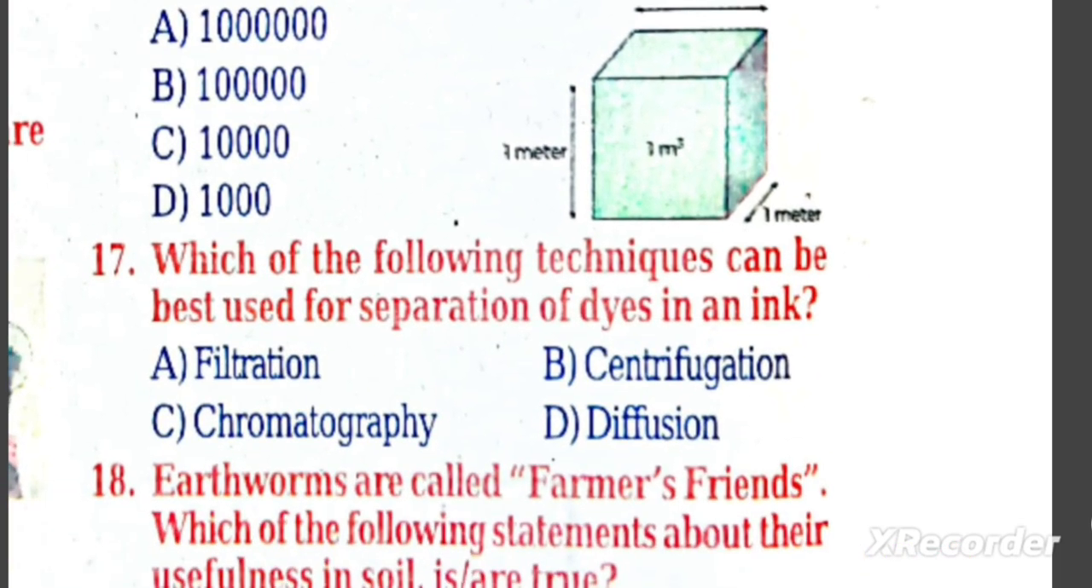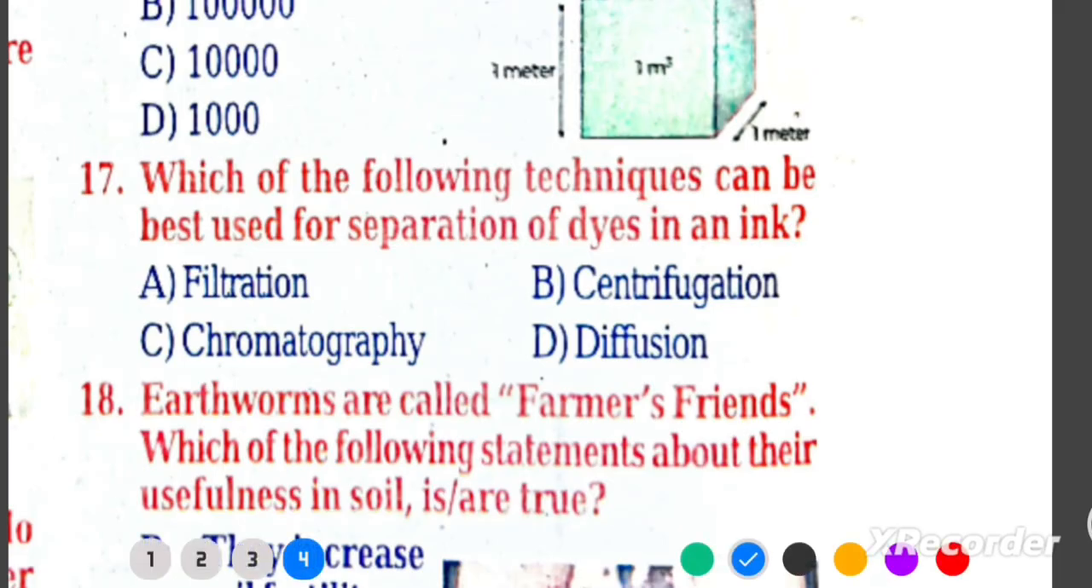Q17. Which technique is best used for separation of dyes in ink? C. Chromatography. Explanation: chromatography separates substances based on how they move through a medium, used to separate dyes, pigments, etc.